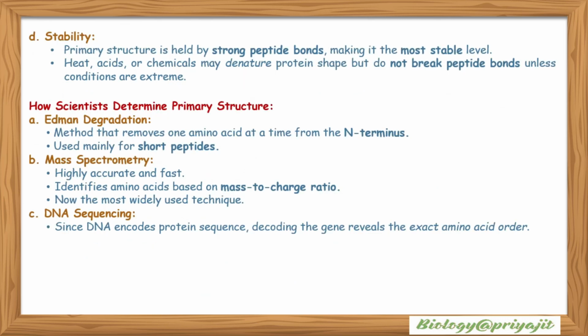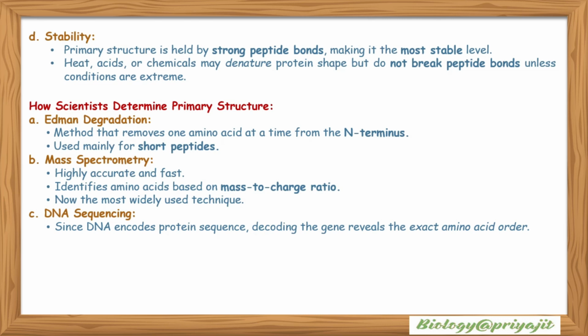Stability of a protein: primary structure is held by strong peptide bonds, making it the most stable level. Heat, acids, or chemicals may denature protein shape but do not break peptide bonds unless conditions are extreme.